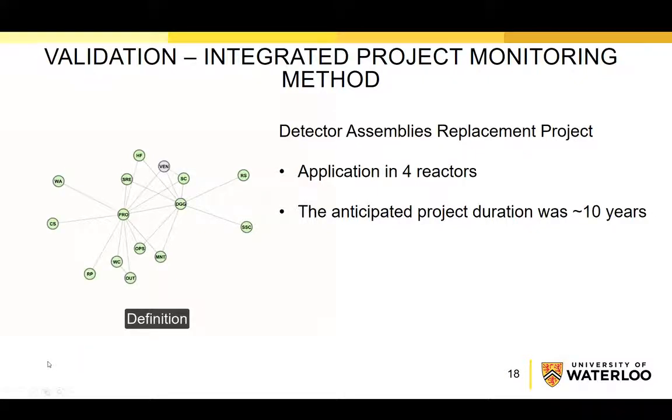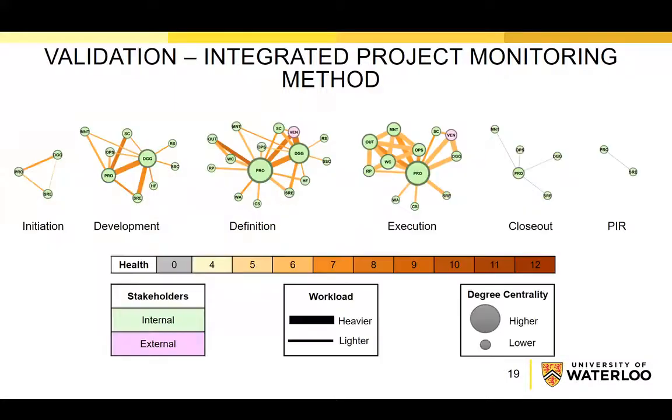You see on the left side the dynamic stakeholder interface network, which changed and evolved throughout the project lifecycle. Briefly, the project scope was replacing the detector assemblies and power supplies with new equipment in 4 reactors in the power plant. The anticipated project duration, including the applications in all reactors, was approximately 10 years. The data collection step was similar to the rail line project. The only difference was that we collected data for 4 phases for this project.